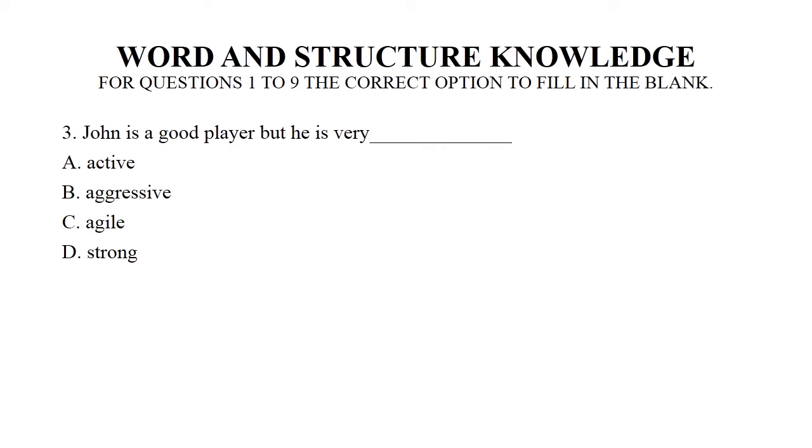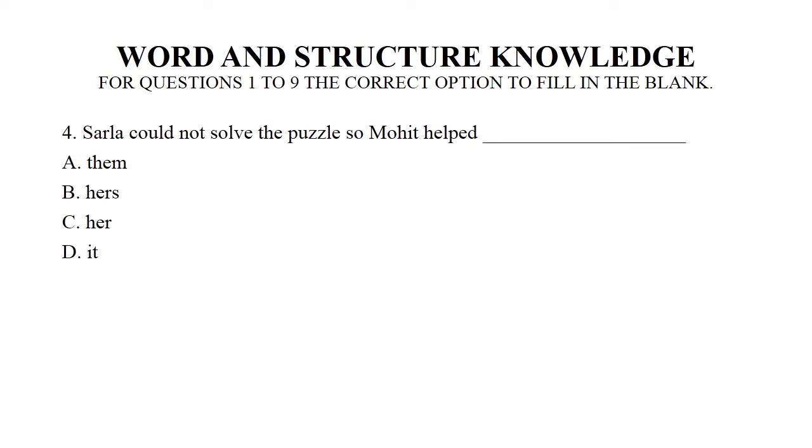Question number 3. John is a good player but he is very dash. We have 4 options: active, aggressive, agile and strong. Right answer is aggressive. Question number 4. Sarla could not solve the puzzle so Mohit helped dash. We have 4 options again: them, hers, her, it. Right answer is her.